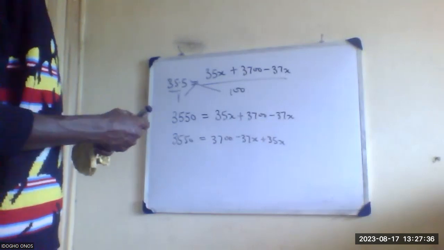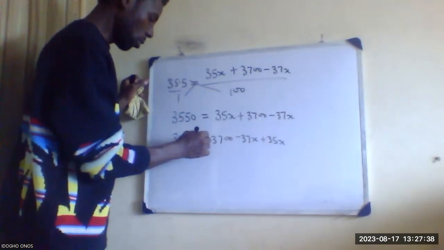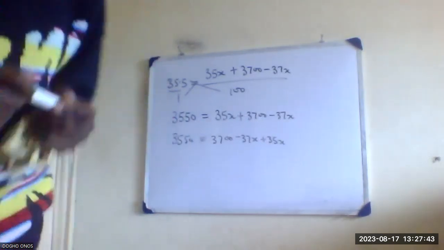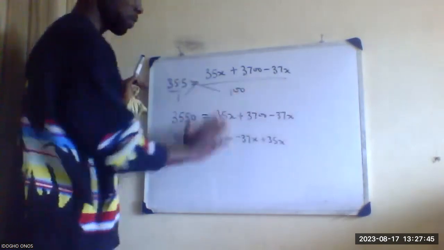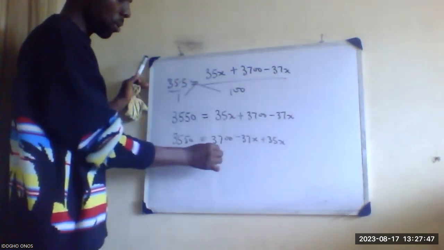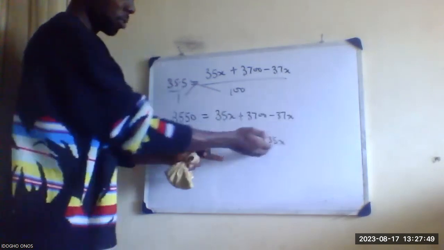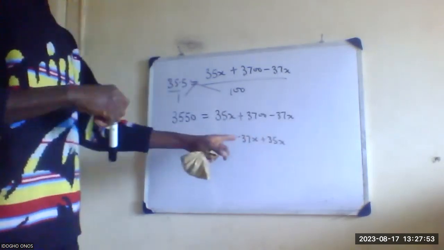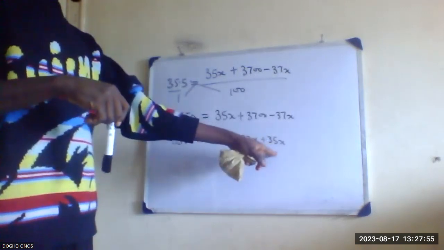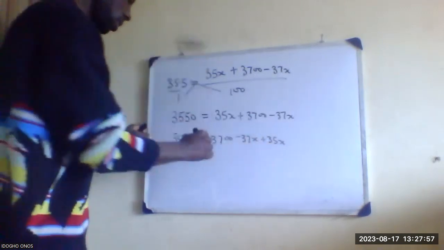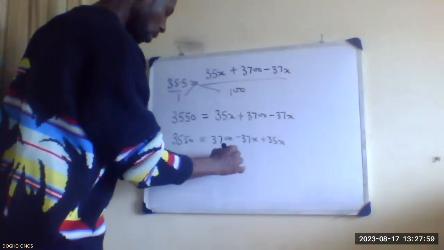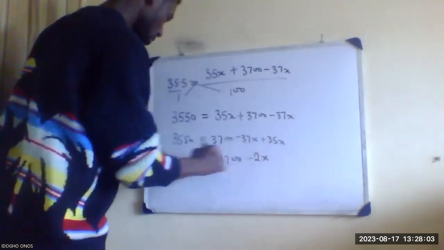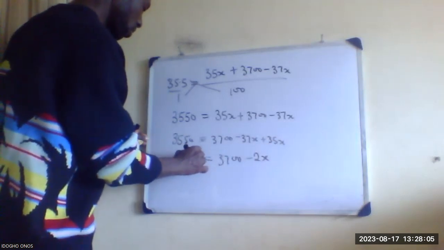Then minus 37X plus 35X gives minus 2X, so 3550 equals 3700 minus 2X.